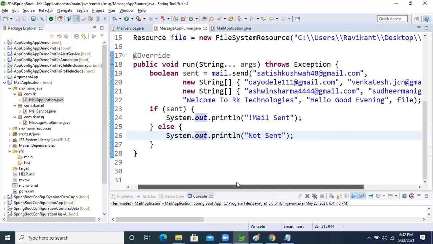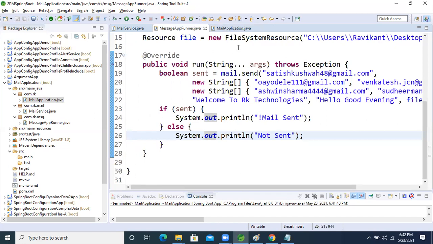Till now, if anybody has any doubt, unmute yourself, guys, and ask. I completed the mail API module. Next weekend onward we will learn Spring Boot JDBC and Boot Data JPA. So now unmute yourself if anybody has any doubt, let me know and I will clarify those doubts, guys.